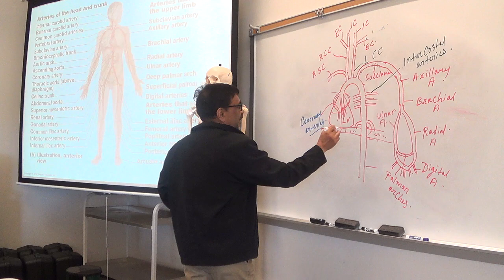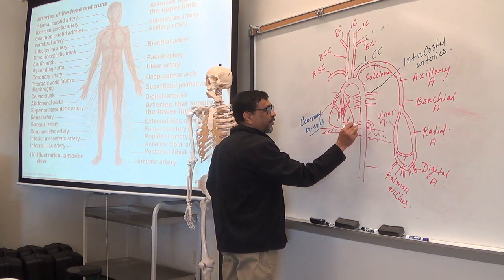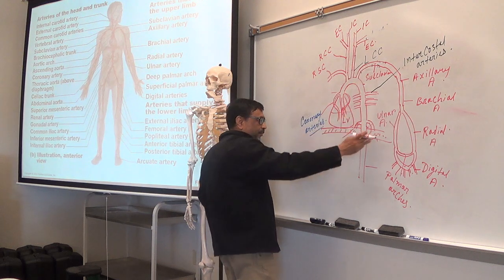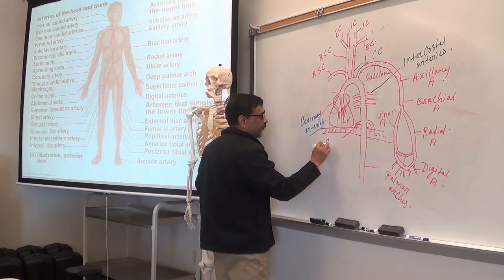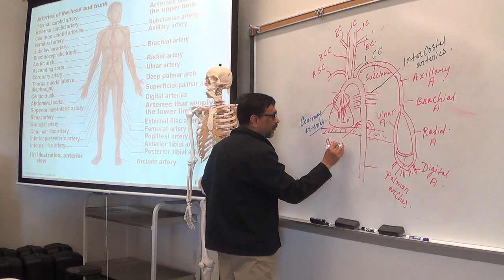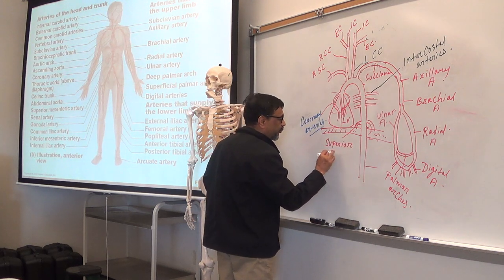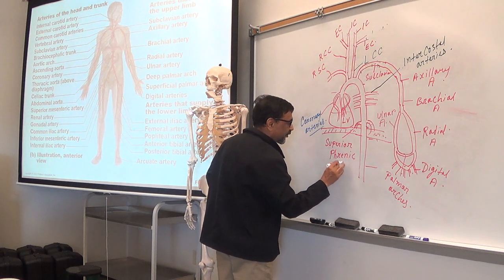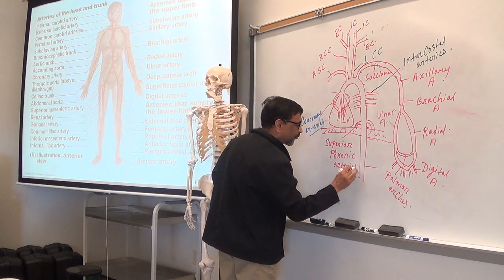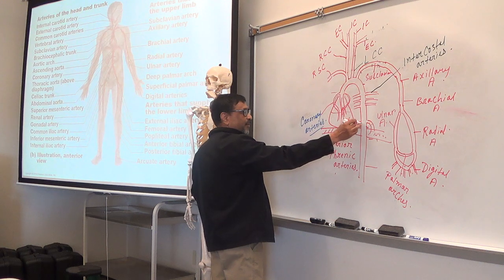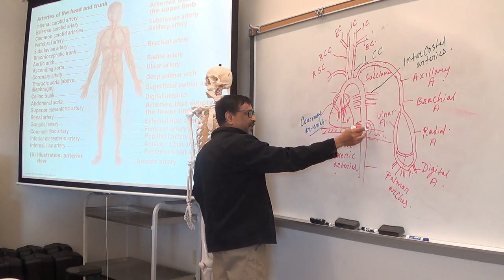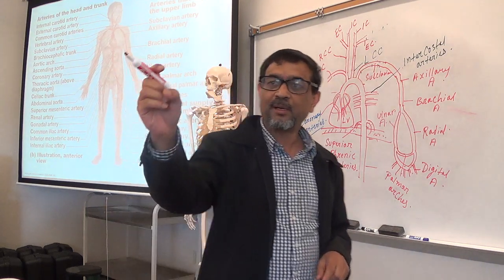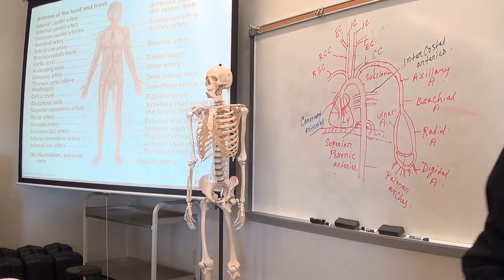So these are called superior phrenic arteries because coming from above the diaphragm. It makes sense? Coming from the thoracic aorta, it supplies blood to the diaphragm. Okay? Phrenic arteries.